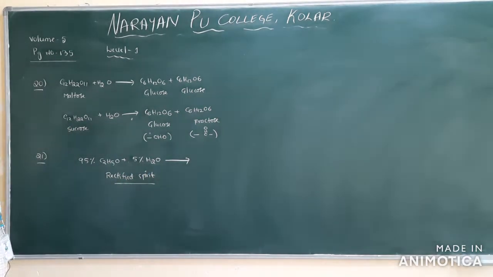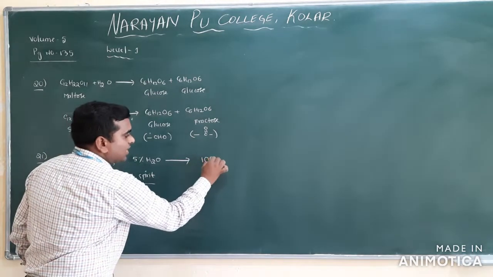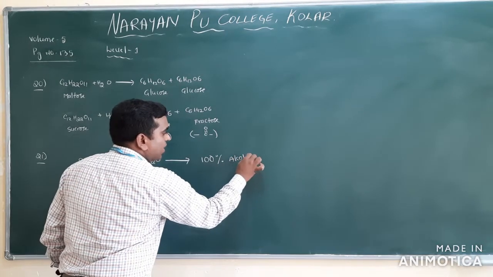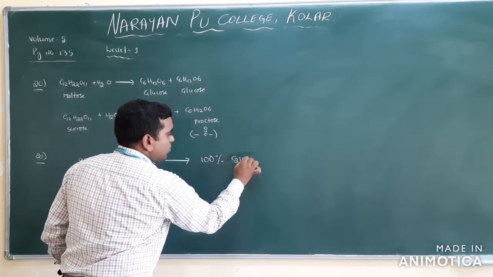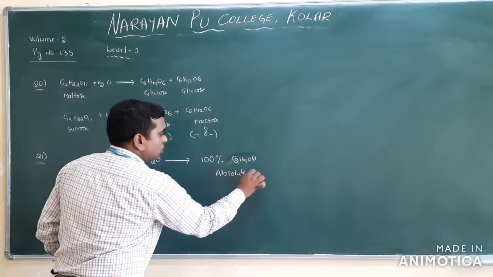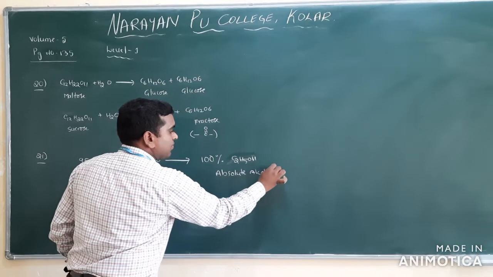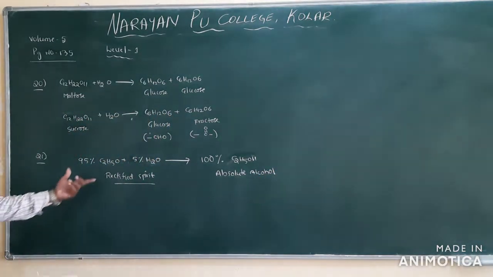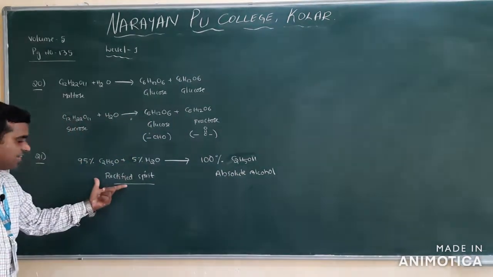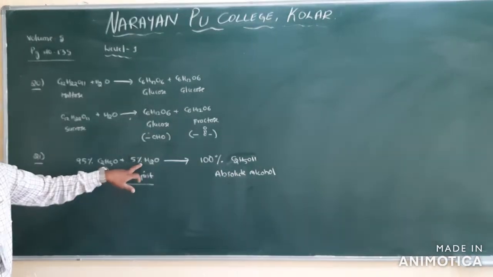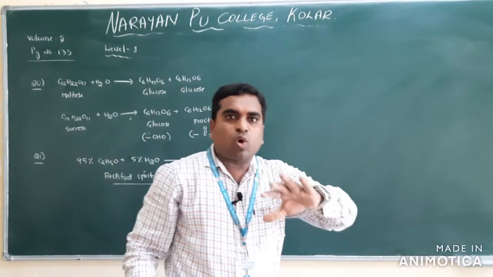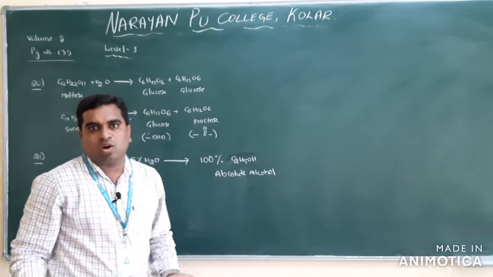This is a rectified spirit. From this you have to get 100% alcohol. Alcohol means ethanol, C2H5OH, and this is what we call absolute alcohol. So they are asking how to prepare absolute alcohol from rectified spirit. Rectified spirit contains 5% water. If you remove the 5% water, then there will be 100% alcohol.